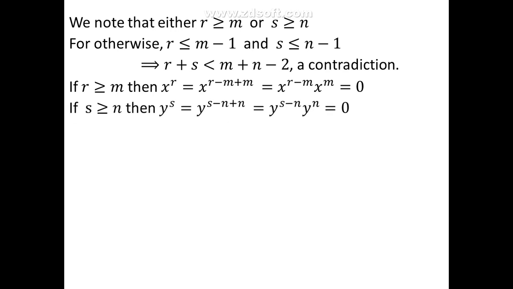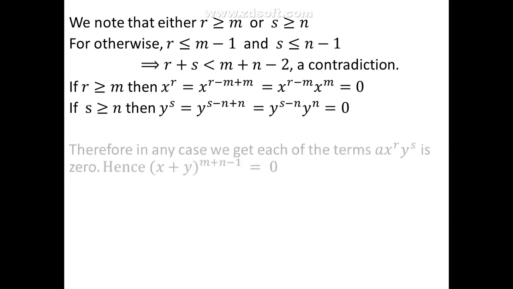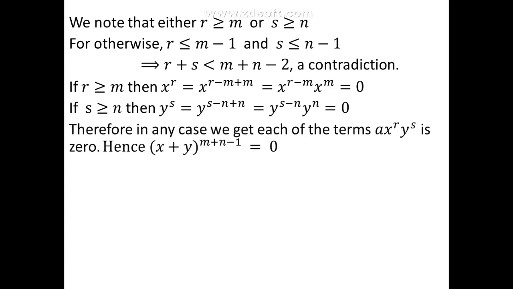Now, if S is greater than or equal to N, then we can write Y to the power S as Y to the power S minus N plus N, which could be written as Y power S minus N into Y power N, which is again 0 because Y power N is already 0. Thus, in any case, we see that either X to the power R is equal to 0 or Y to the power S is equal to 0, so that each term of the form A into X power R into Y power S is 0.